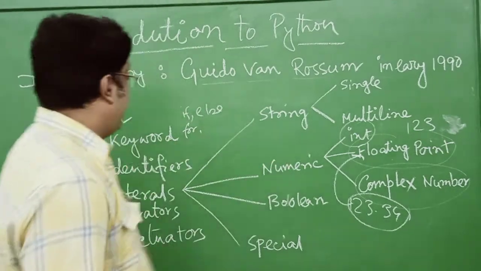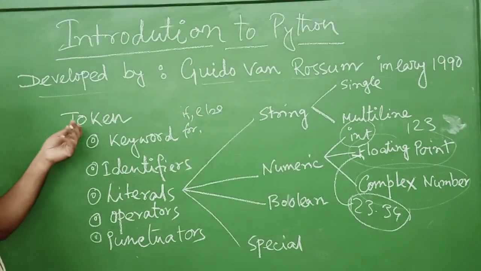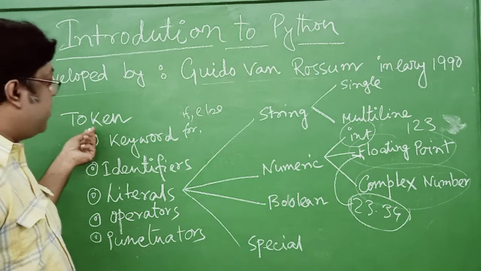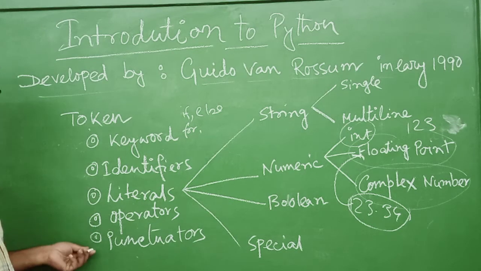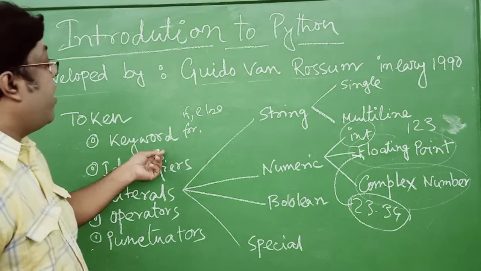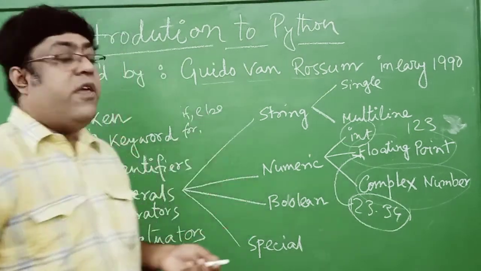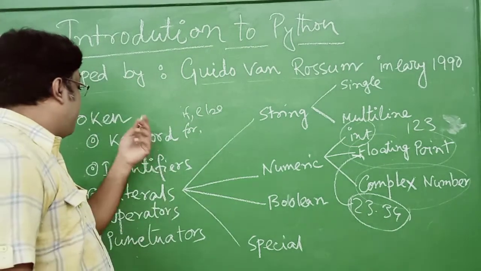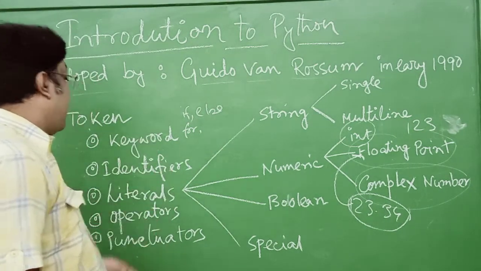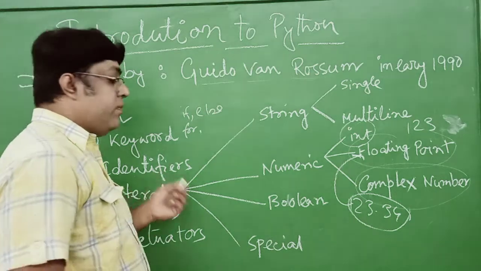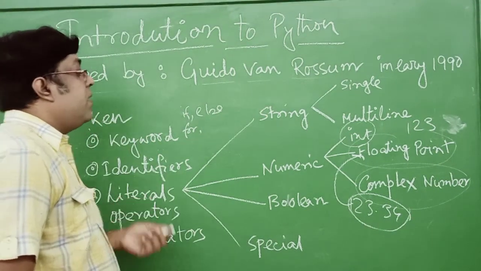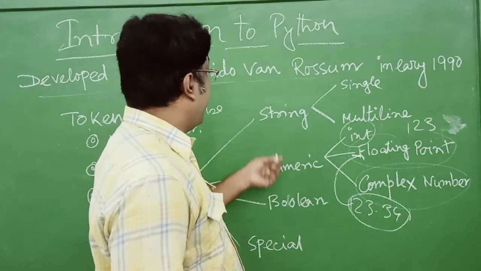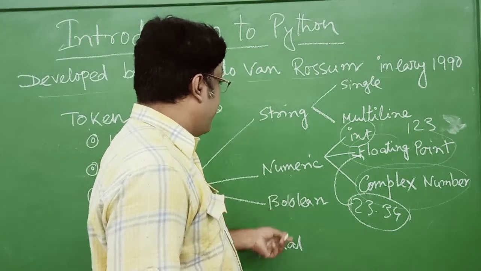So again, I am repeating it. Token, the small unit, is classified into keywords, identifiers, literals, operators and punctuators. Keyword is the reserved word like if, as, for, etc. Identifiers are the names of variables. Then the literals. Literals have different categories: string, number, boolean and special.